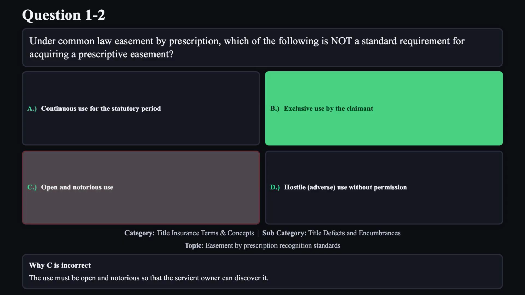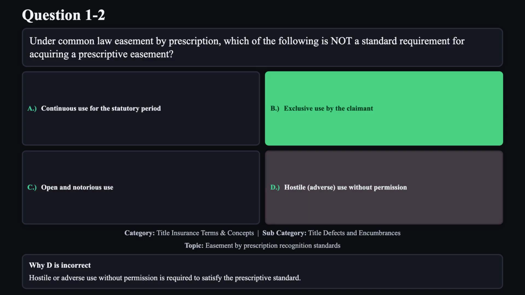Reason C is not correct. The use must be open and notorious so that the servient owner can discover it. Reason D is not correct. Hostile or adverse use without permission is required to satisfy the prescriptive standard.